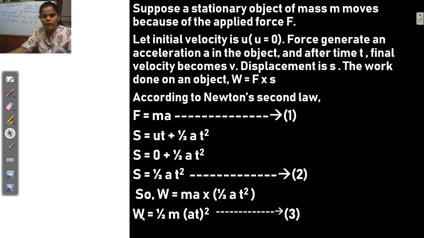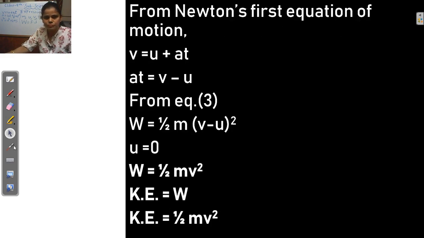So you get W equals half m in bracket v minus u, squared. The value of at is v minus u, and we have the value of u is 0. So v minus 0 is v. So v square. So W equals half m v square.